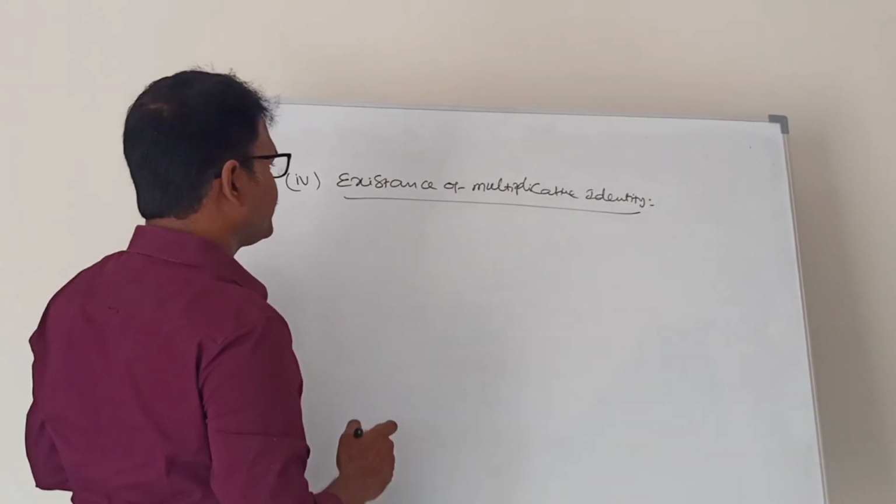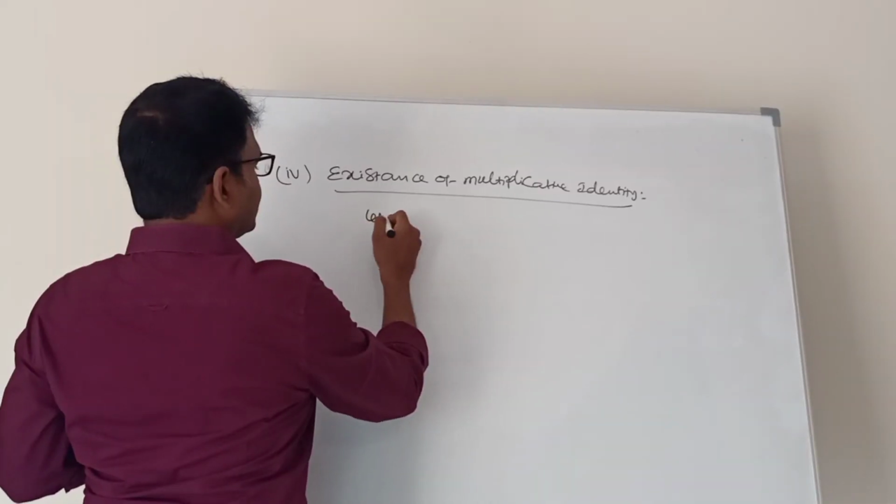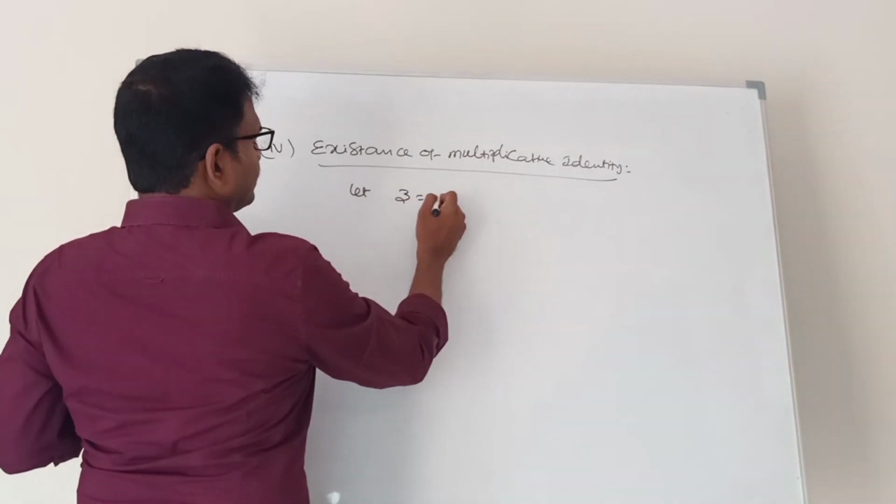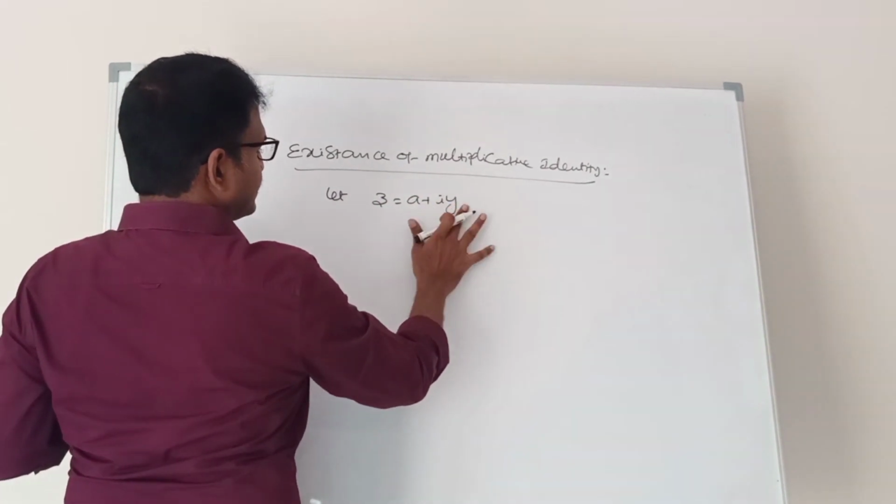Existence of multiplicative identity. Let Z is equal to A plus iB.